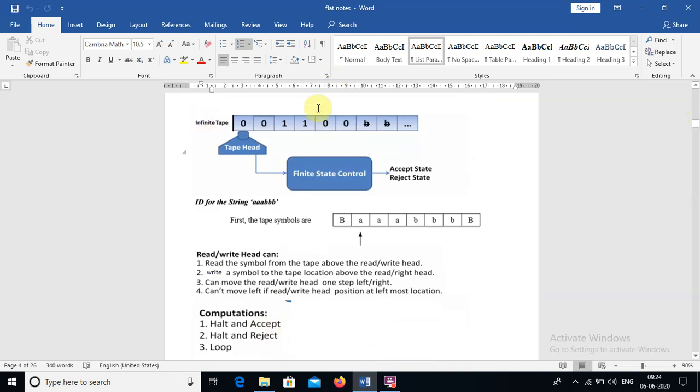Here it represents an infinite input tape, a read write head, and a finite control. This is the tape for the string 001100, and the remaining cells will be filled with blanks.